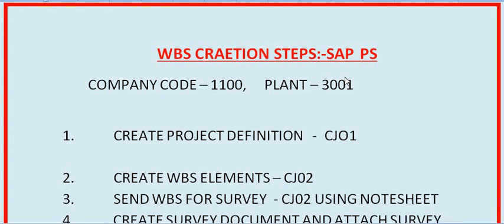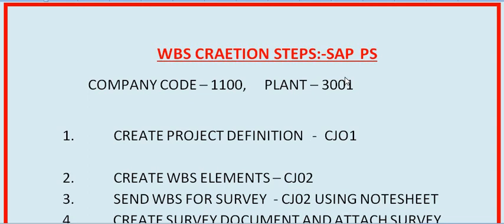I have divided all the activities of the WBS creation journey into 25 steps. These are the basic steps. You can go through these steps and you will complete your journey of the WBS creation.